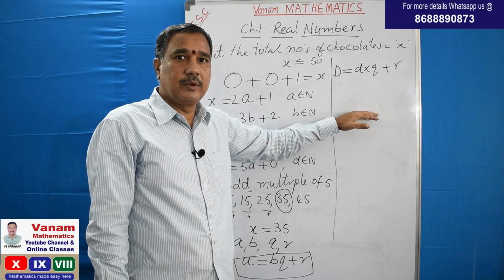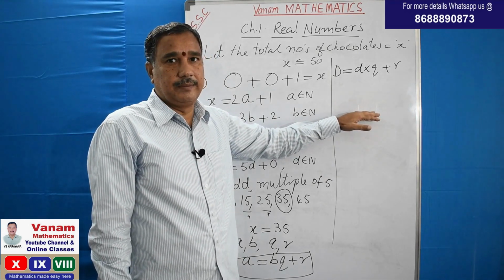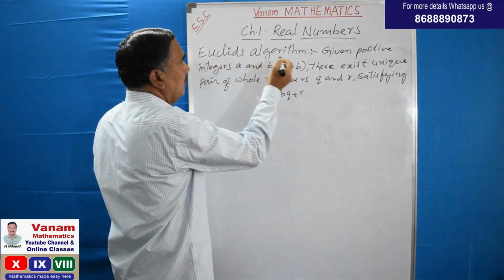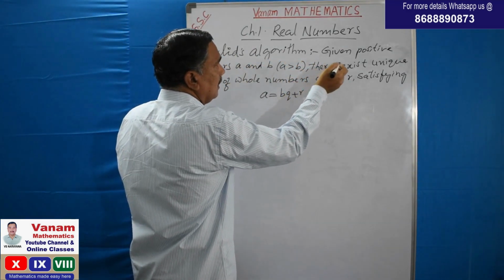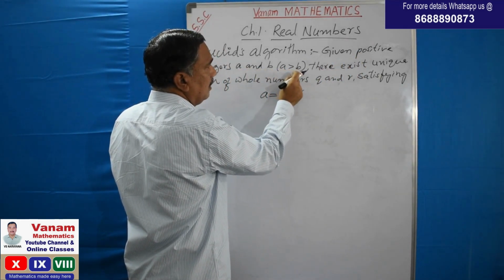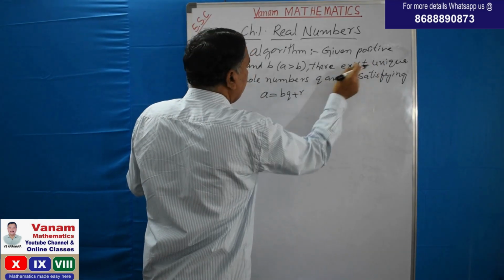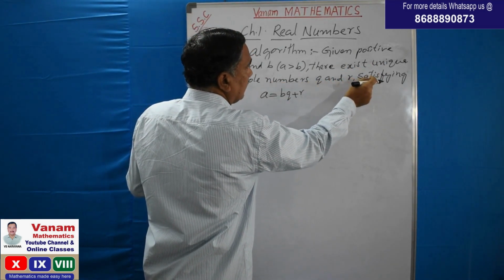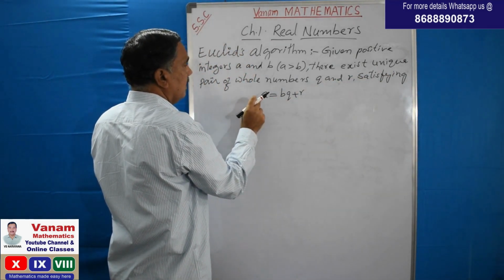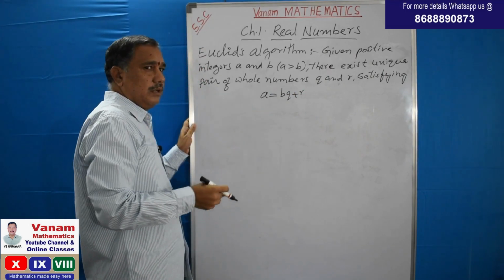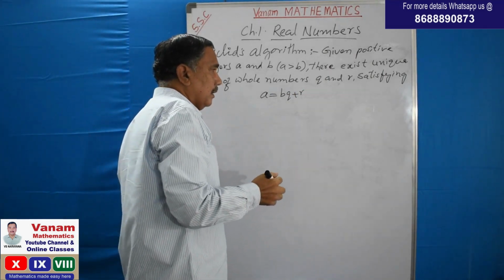Now let us discuss Euclid's division lemma, the Euclid algorithm. The statement of the Euclid algorithm is: given positive integers a and b, where a is greater than b, there exists a unique pair of whole numbers q and r satisfying the relation a is equal to bq plus r. This is nothing but the division algorithm, as we discussed earlier.